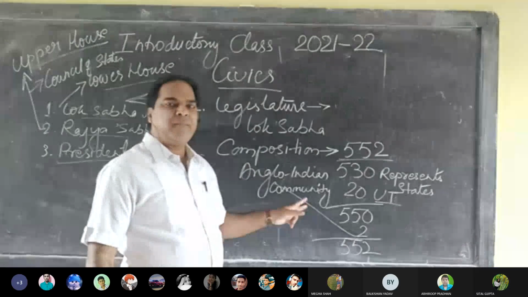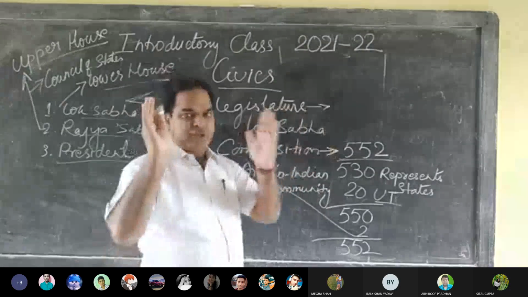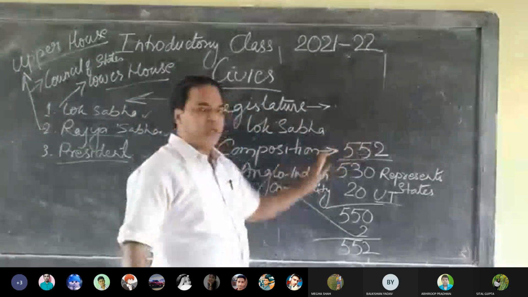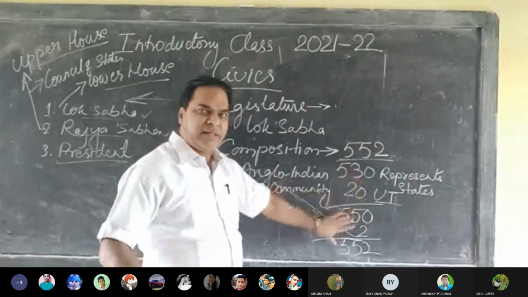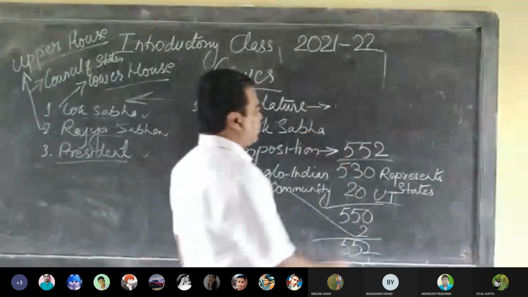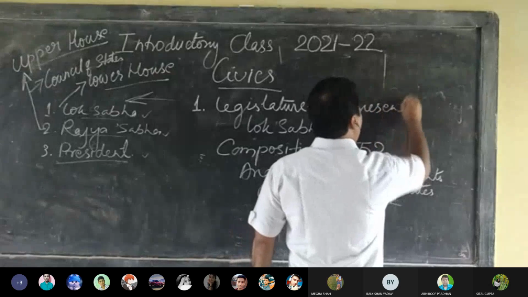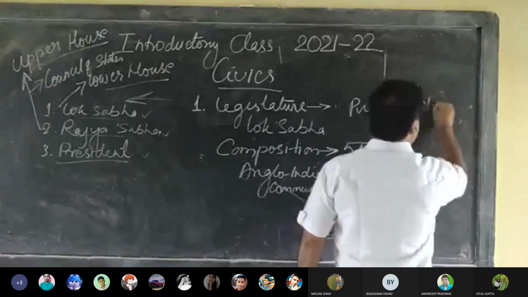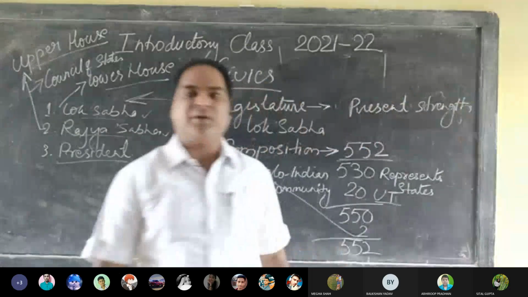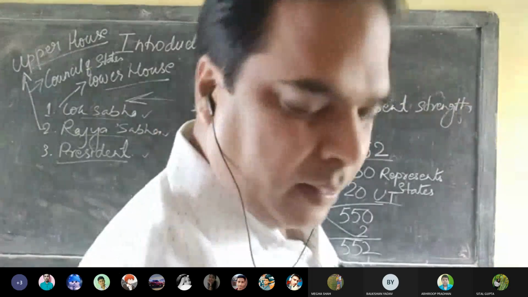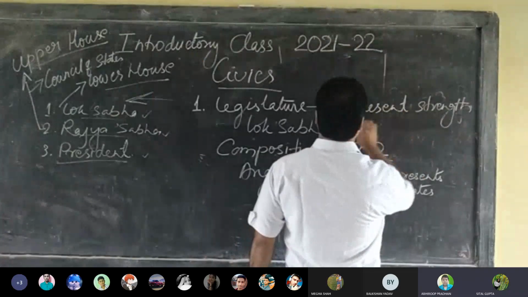Okay. Now one more thing. This is the actual figure of the Lok Sabha, right? 552 seats are there. These are the criteria. But at present, how many members do we have? What is the present strength of Lok Sabha? 545.